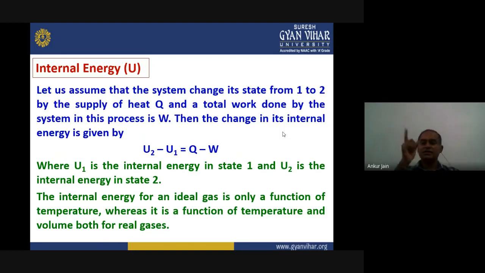Then what will be the change in its internal energy? Let us define U2 minus U1 is equal to, we have supplied Q energy and the work done was W. So Q minus W will be equal to the change in internal energy.